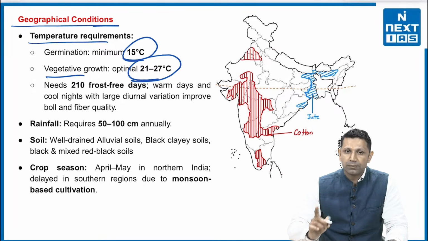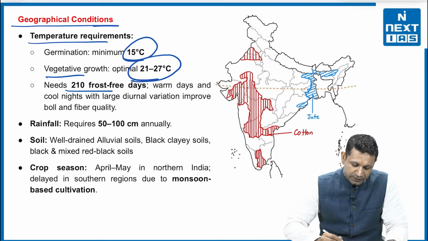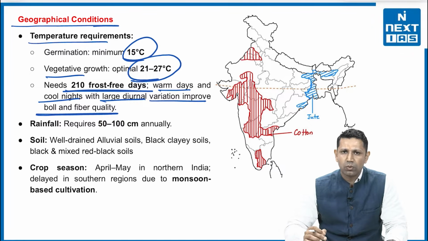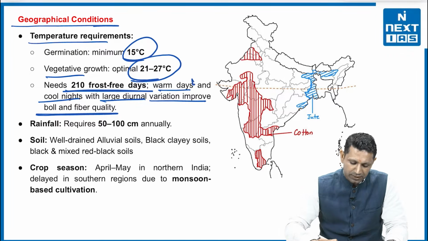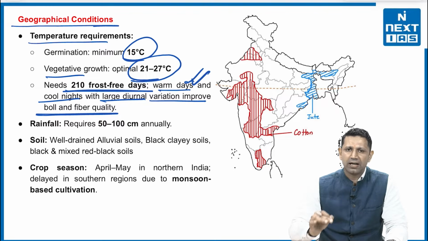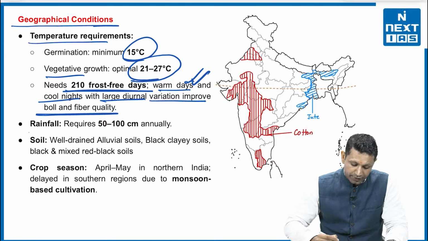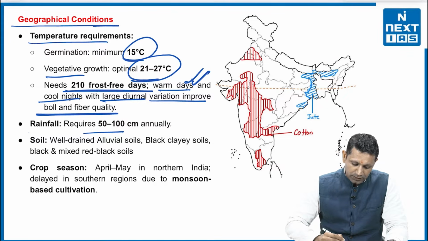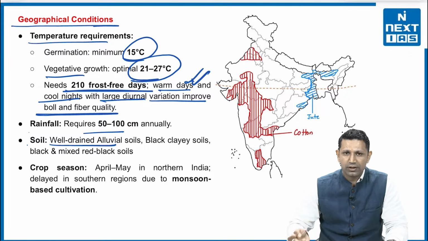Secondly, the most important thing that is asked in the prelims also: 210 frost-free days it requires. Warm days and cool nights with large diurnal variation will improve the boll and the fiber quality. So that is a very important requirement, and that is being asked by the UPSC as well. Rainfall: it requires a moderate rainfall of 50 to 100 centimeters. The soil should be well drained, and alluvial soil is suitable for it.